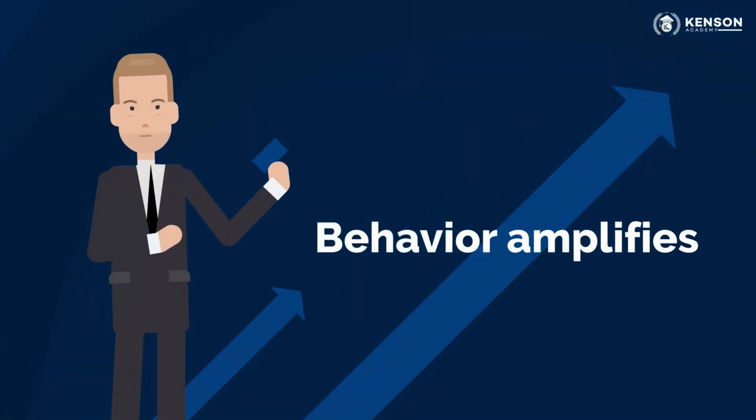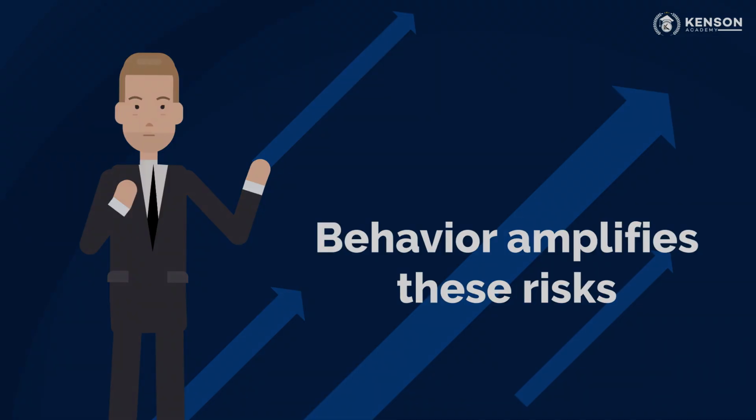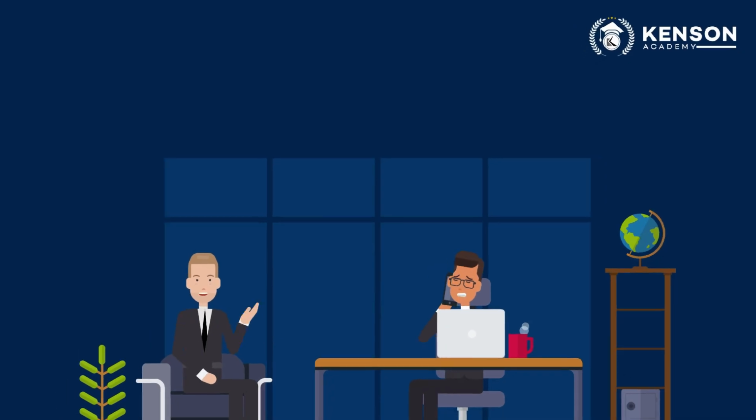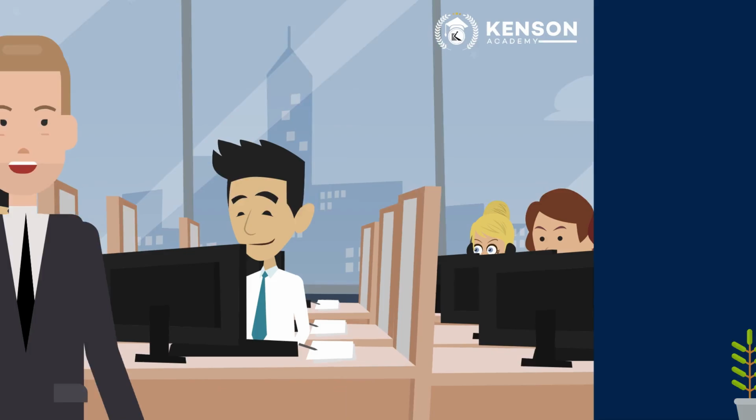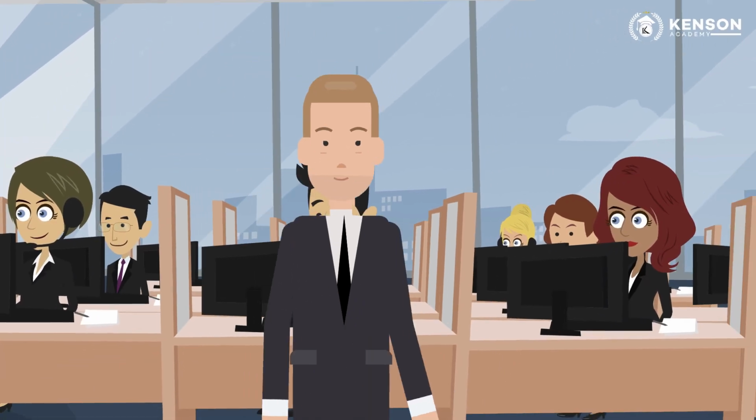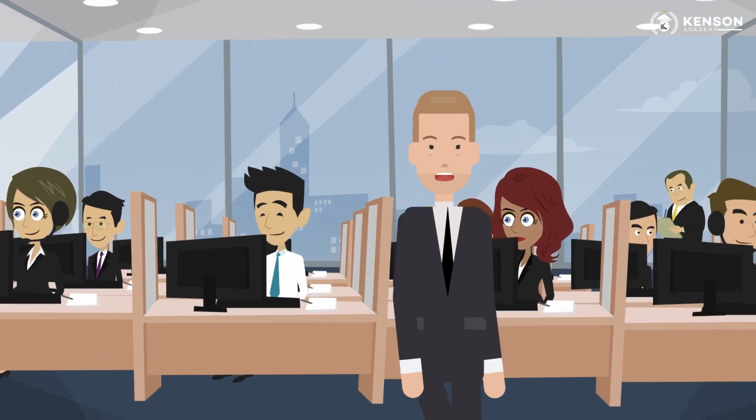On top of that, behavior amplifies these risks. Herd mentality, short-term incentives, and feedback loops can turn small issues into major disruptions. Price volatility is often just the visible outcome, while the real risk lies beneath.